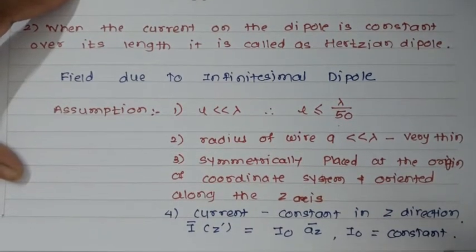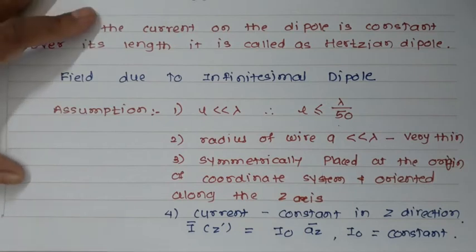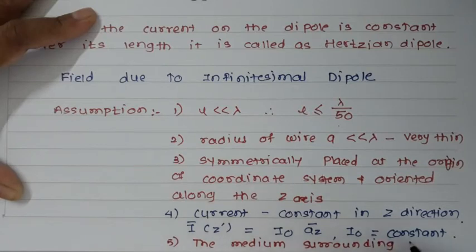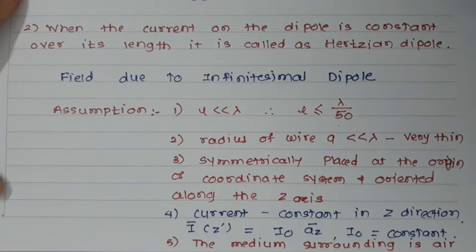The last assumption is that the surrounding medium is air. So these are our assumptions while talking about the fields due to the infinitesimal antenna.